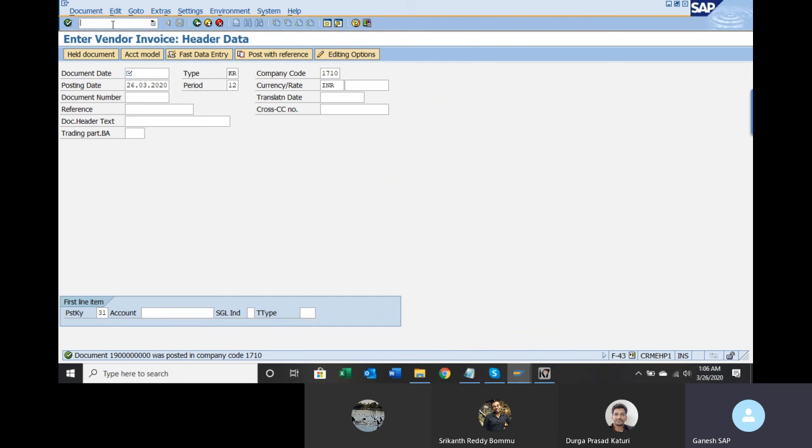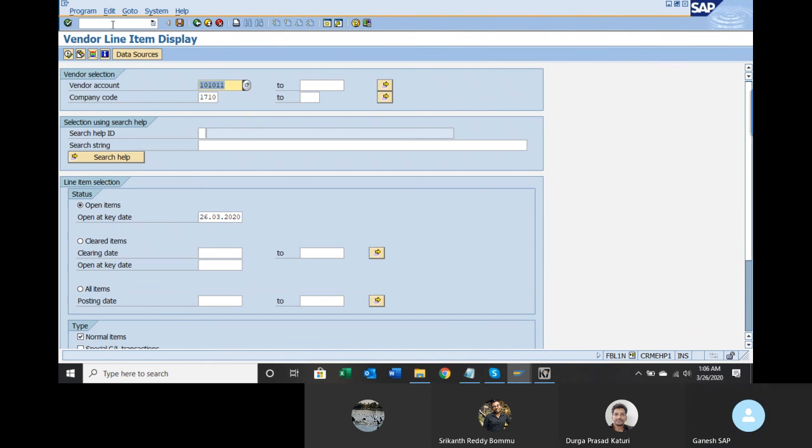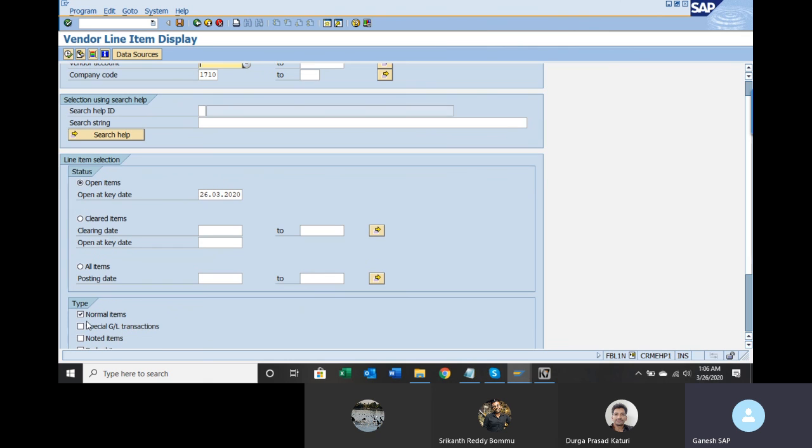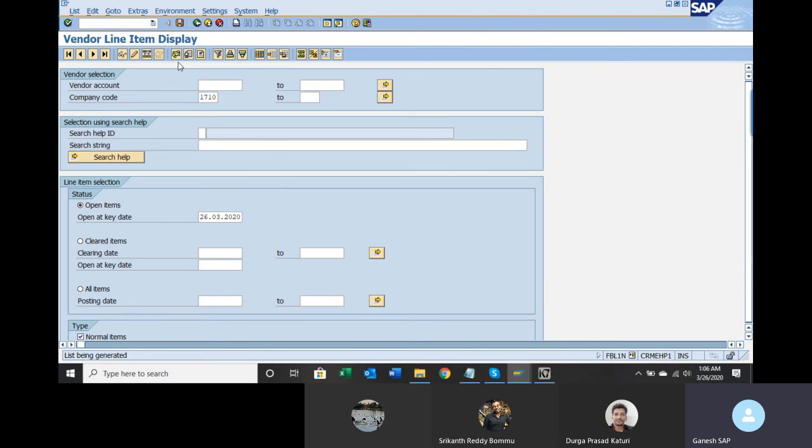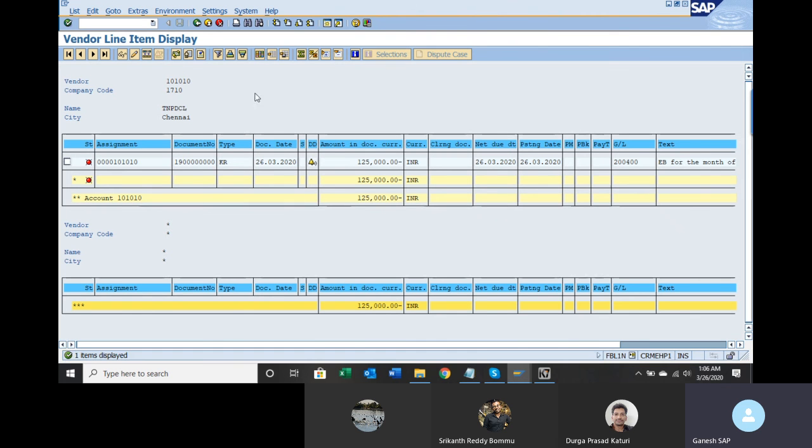Vendor wise balances. Slash n FBL1N. Transaction code is FBL1N. Remove this number. You wanted to find out the list of vendors' outstanding amount. So select open items. Open items are nothing but those waiting for payment. Payment is not done for those, and select normal items. Execute it.